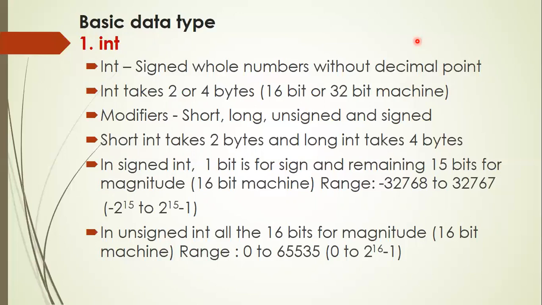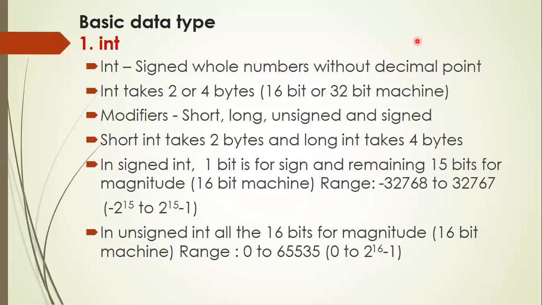That is equivalent to minus 2 to the power of 15 to plus 2 to the power of 15 minus 1. In case of signed int, in a 16-bit machine, all the 16 bits are used for magnitude only because there is no question of positive or negative. There is no sign at all. So the range of unsigned int in a 16-bit machine is 0 to 65,535. That is equivalent to 0 to 2 to the power of 16 minus 1.